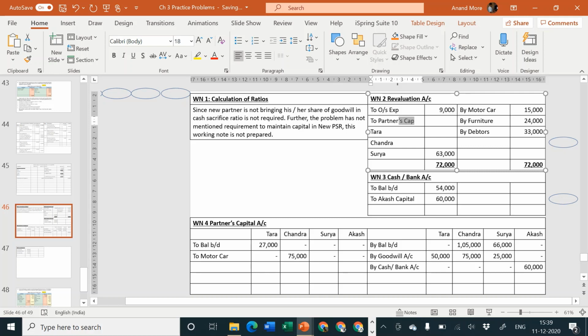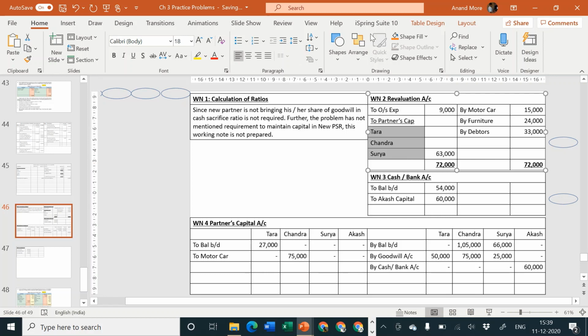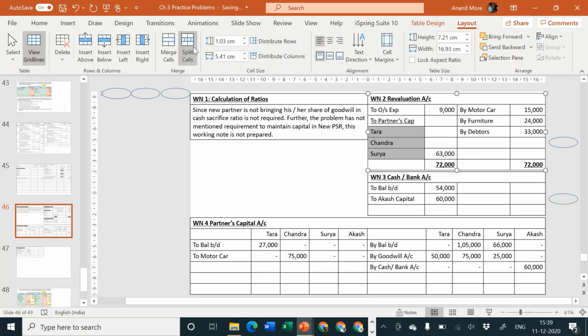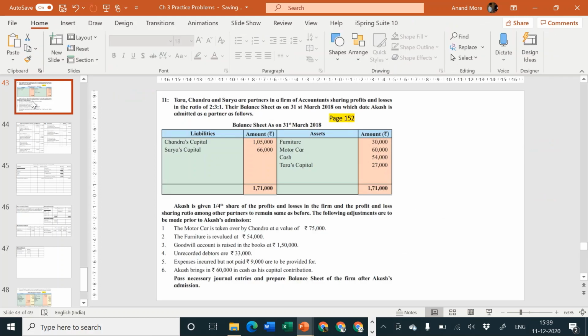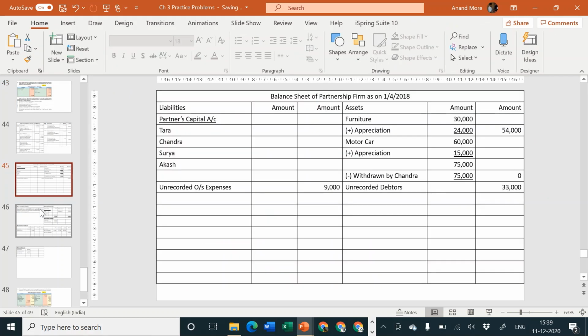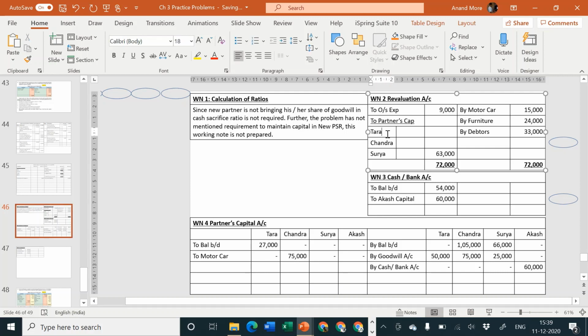Okay, so two partners' capital, and the ratio is how much? The ratio already known to us is the old ratio, because revaluation profit is always divided in the old ratio. We have studied it n number of times now, and the old ratio was 2:3:1. So I'll say 2 for Tara,